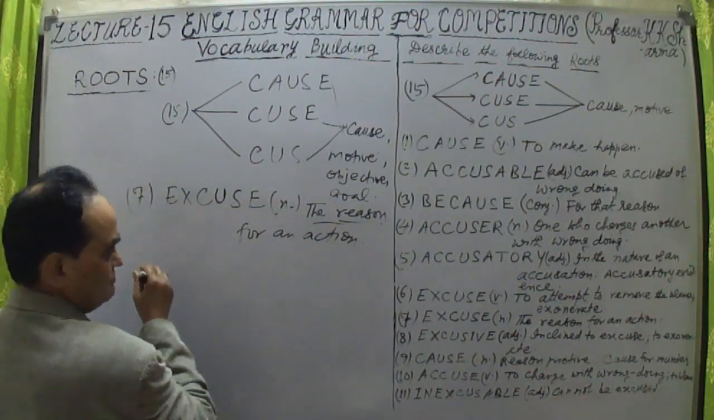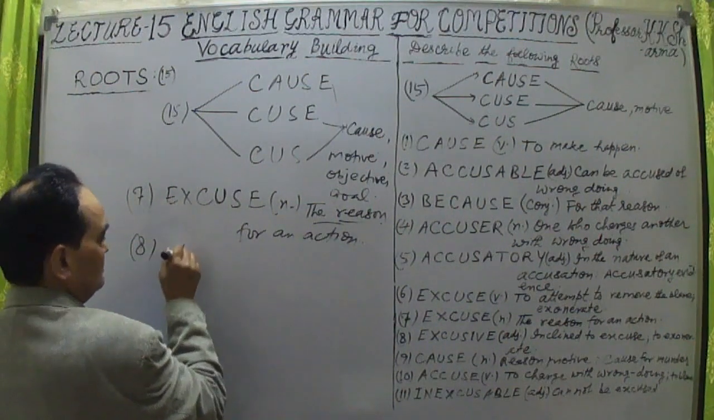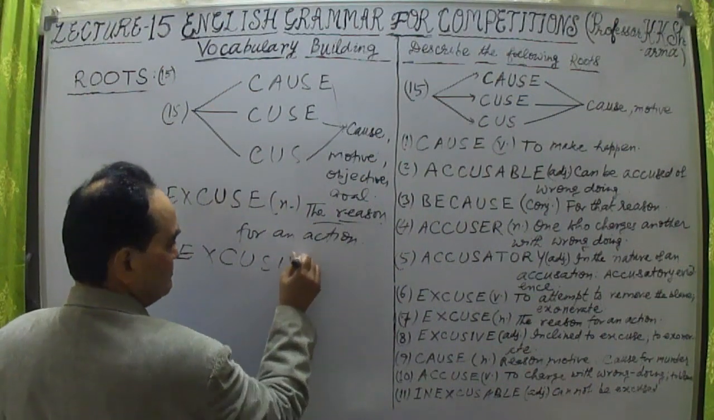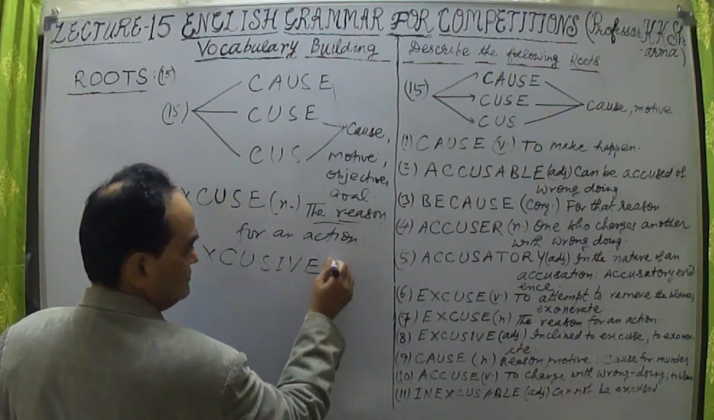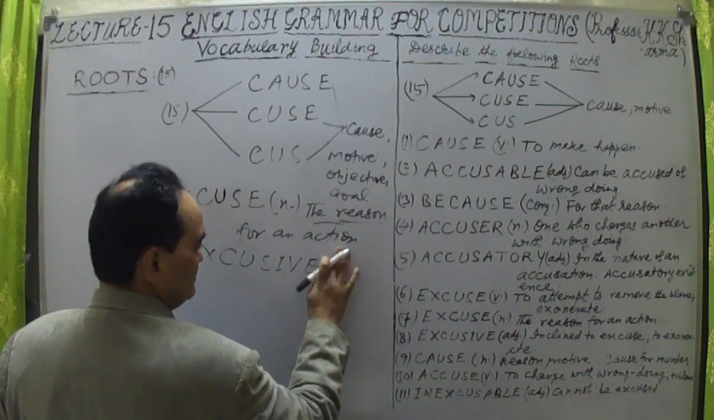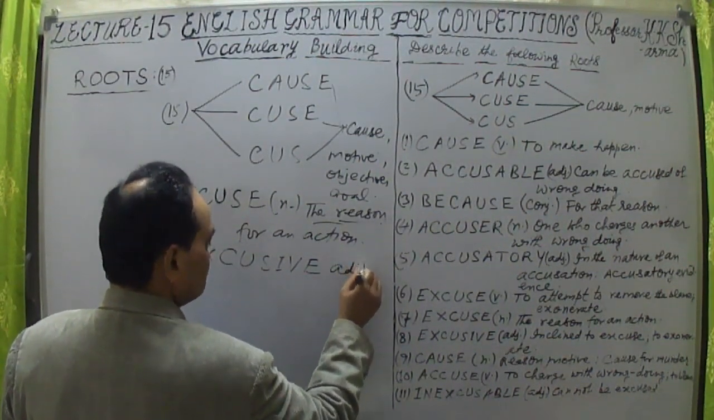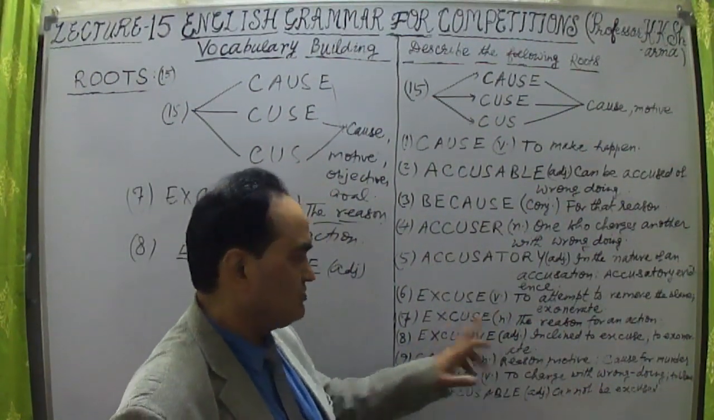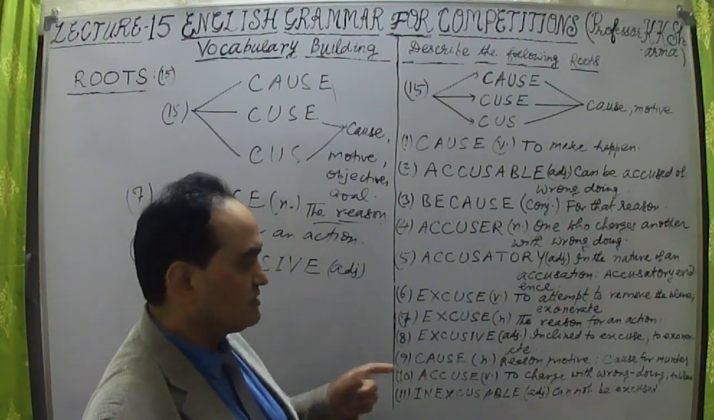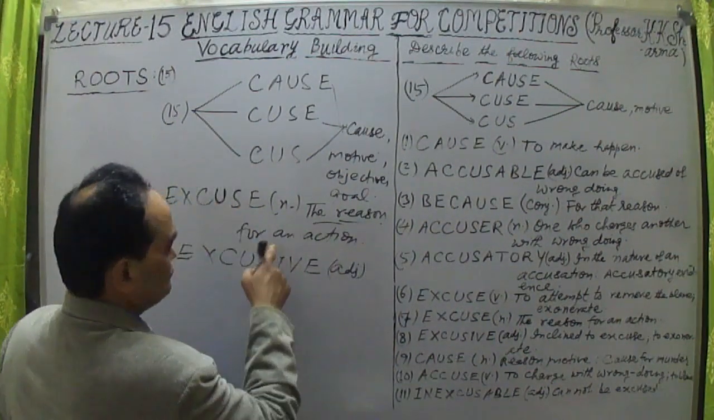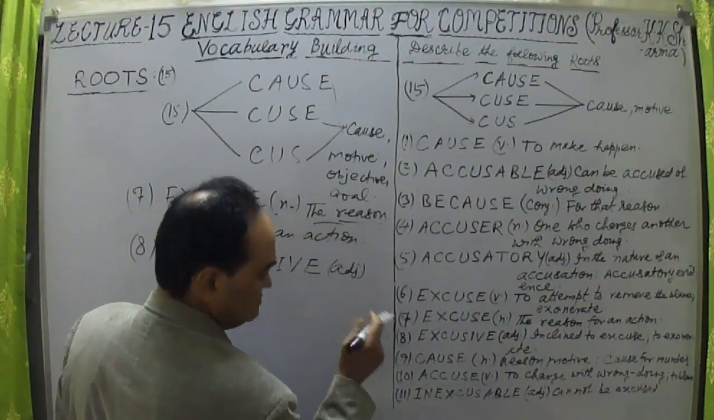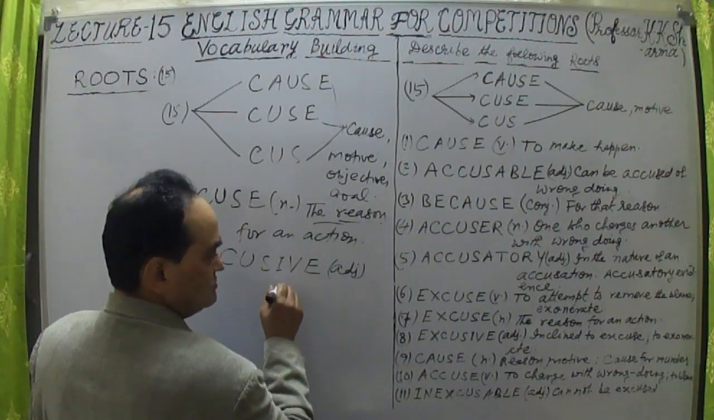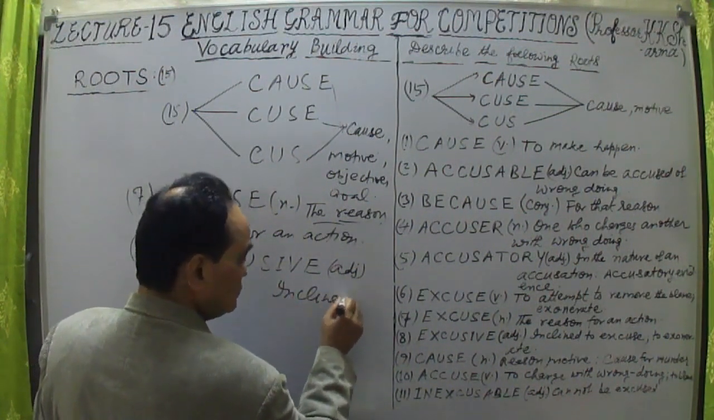Okay, exclusive, the eighth word. What is exclusive here? Sorry, as an adjective. Exclusive, E-X-C-U-S-I-V-E, as an adjective, means inclined to excuse. He is giving an excuse. He is inclined to excuse.